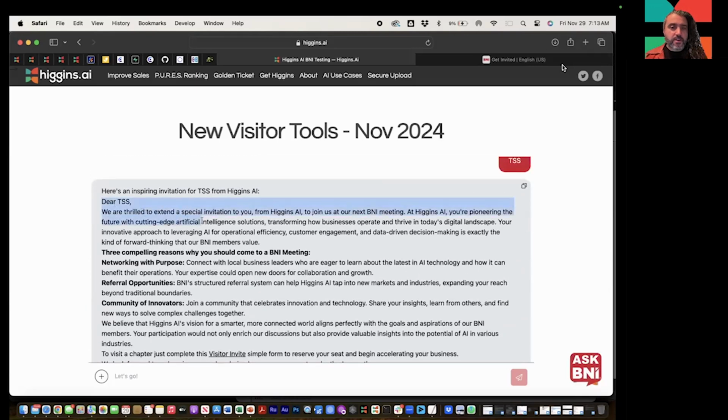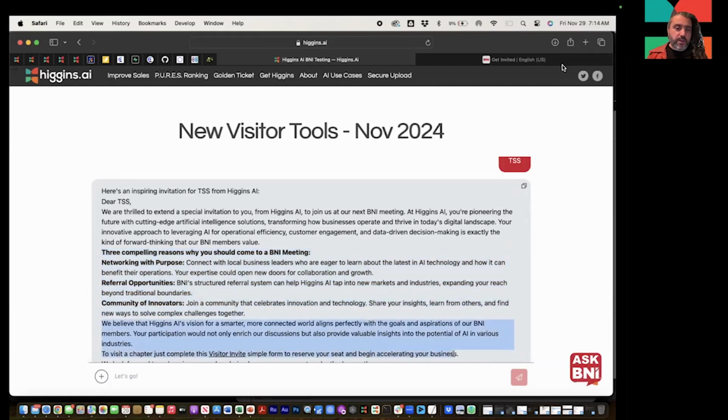And what you'll see is a very, very inspiring email that's put out. Now, why did we ask for the website? It's because Higgins actually goes out and grabs the website of the visitor, grabs data from that, and tries to provide something unique. Hey, at Higgins AI, you're pioneering the future of cutting-edge artificial intelligence solutions, transforming how businesses operate and thrive in a digital landscape. And then provides three compelling reasons why that visitor should come to a BNI meeting: networking with a purpose, referral opportunities, community of innovators. So there's a whole series of these that keep coming up.